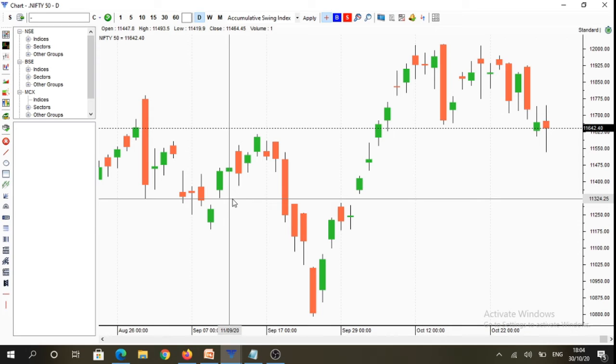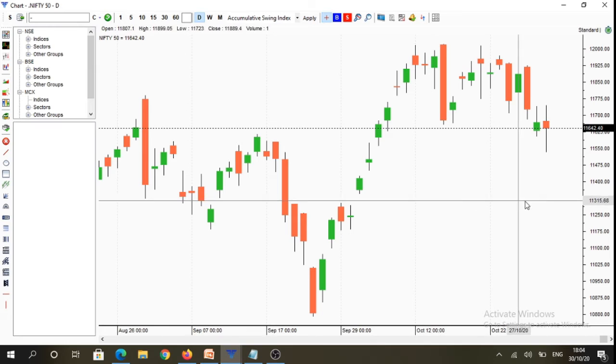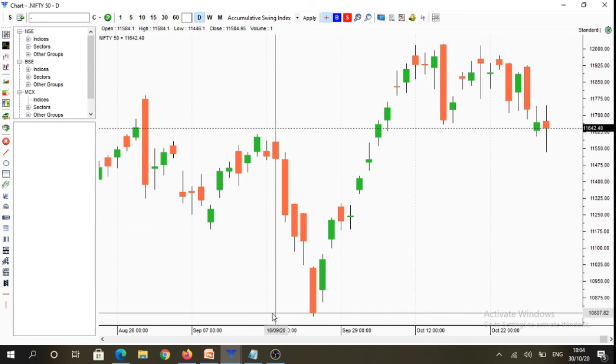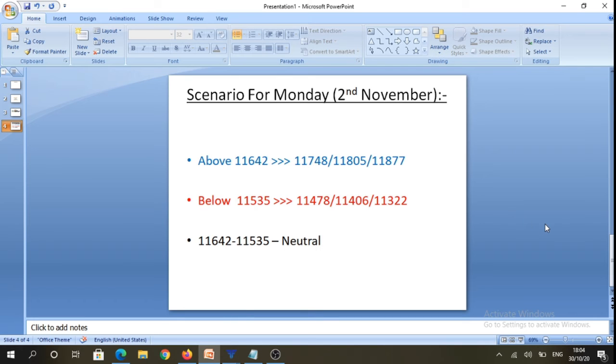And if we analyze what is likely to happen in Nifty based on daily chart on Monday, we get the following scenarios. Above 11,642 levels, we can potentially trade towards 11,748 levels, 11,805 levels, and potentially 11,877 levels.